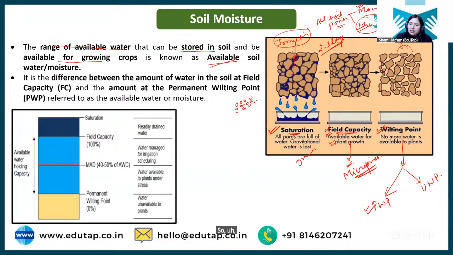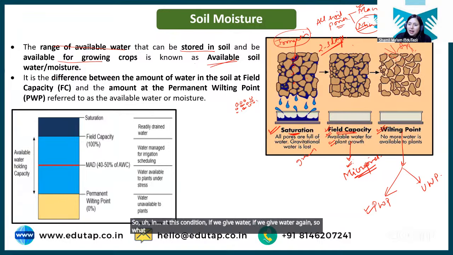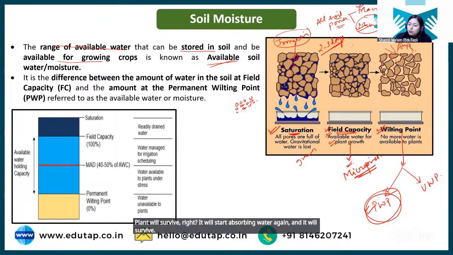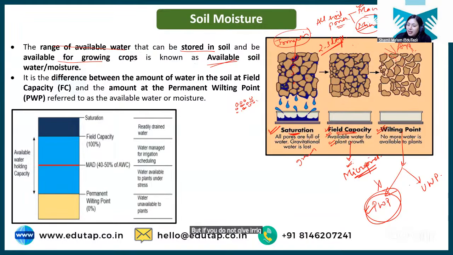At this condition, if we give water again, this plant will regain the turgidity. This plant will again stand and will live at permanent wilting point. If you give irrigation again on this condition, the plant will survive, right? It will start absorbing water again and it will survive. But if you do not give irrigation at this point and this condition prolongs, then it will reach ultimate wilting point where the plant will die.